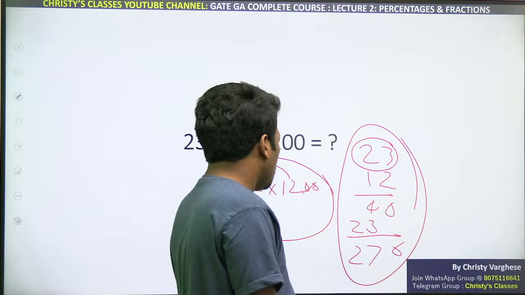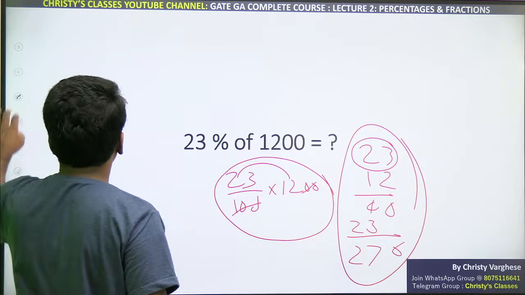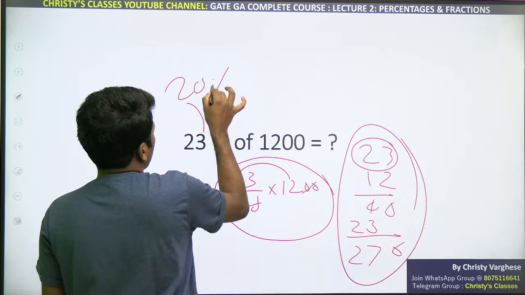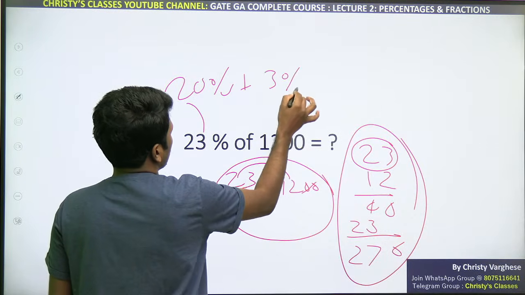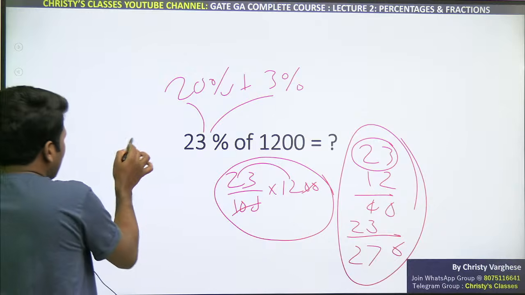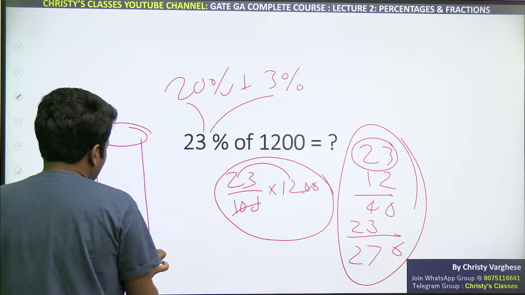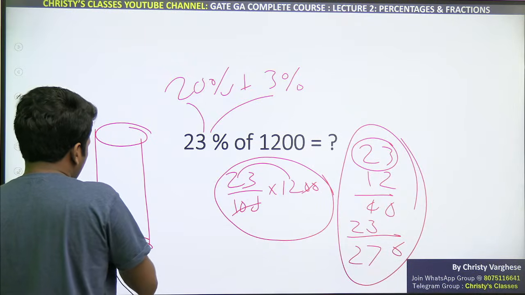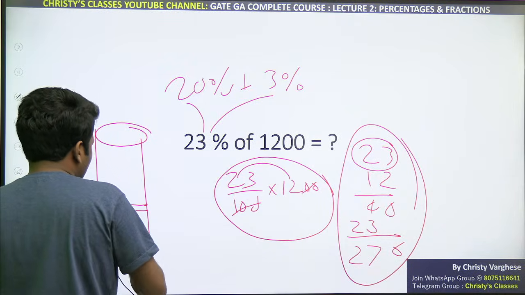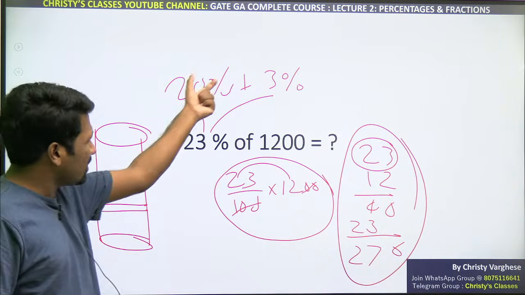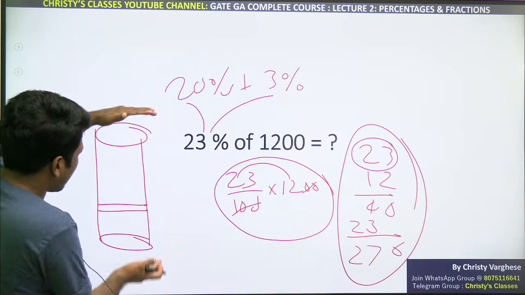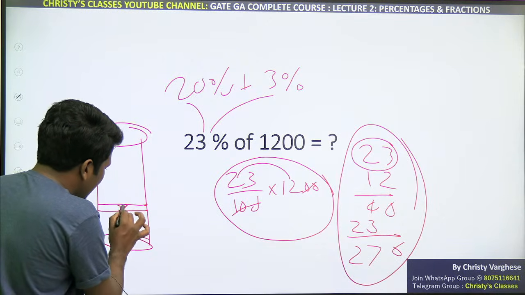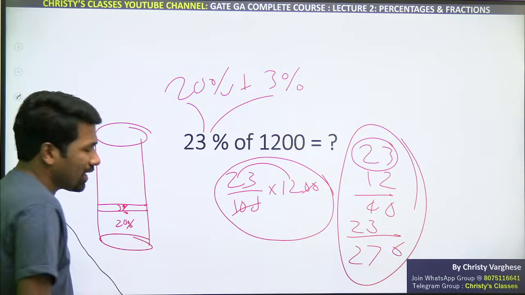Keep that in mind. Okay, so 23% of 1200 find करने के लिए 23% को 20% और 3% का sum सोचना गलत नहीं है ना. For example, logically think, you have a glass of water. ये total 100 liter water है तो 20 liter और 3 liter का sum है ना 23 liter. Same thing is in terms of percentage also. Like 100% में 20% के साथ 3% add किया तो 23% obviously मिलेगा.